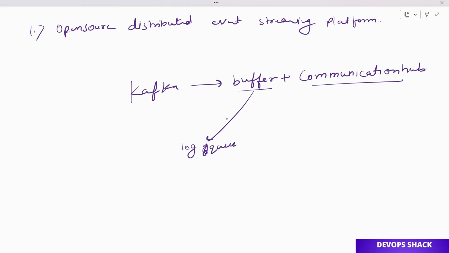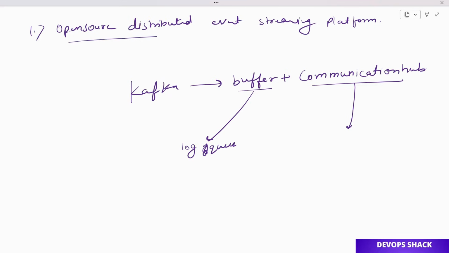You can understand buffer as some kind of storage, where Kafka is storing all the different messages received from other services, which is available for others. Communication hub: we just saw that it helps different services communicate with each other. Whatever information is required by others can be provided by Kafka. So for me, buffer plus communication hub, in this way I can define Kafka.